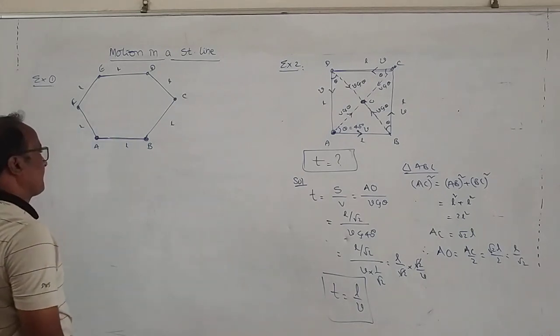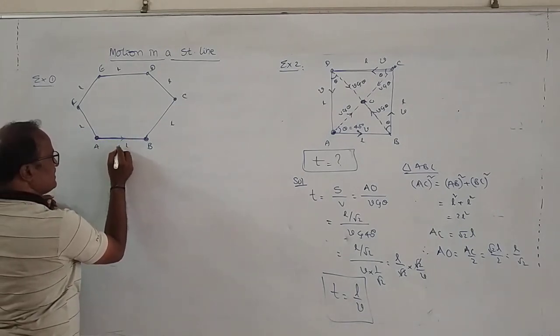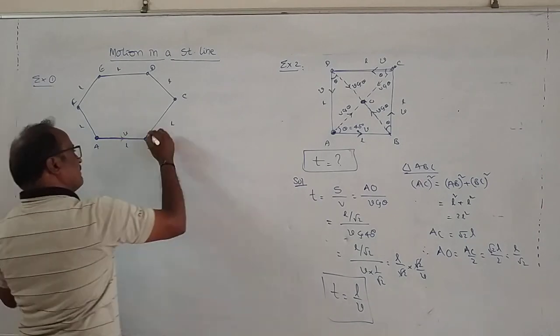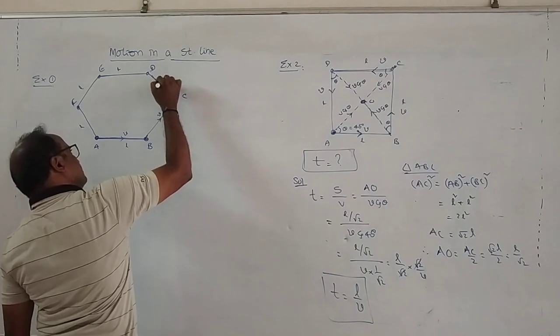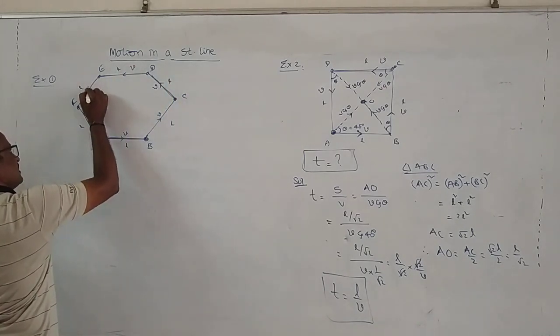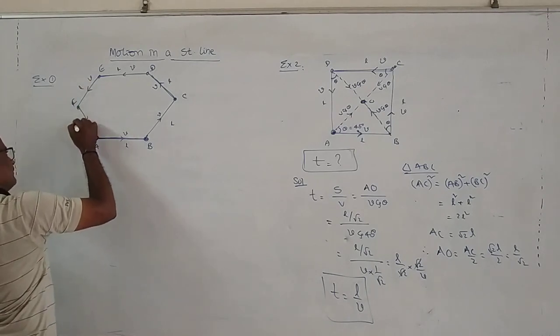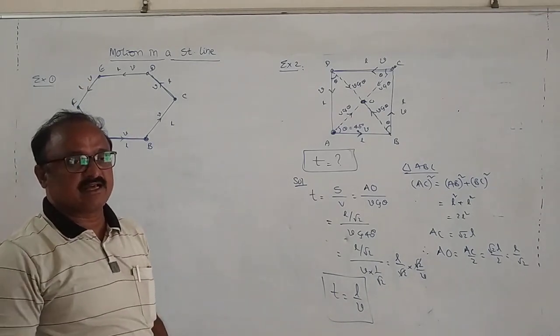Okay. Similarly, A is moving towards B with a speed V. B is moving towards C with a speed V. Similarly, C is also moving towards D with a speed V. It is also V, and this is also V. It is also V. Okay. Find the time after which the 6 persons meet together.